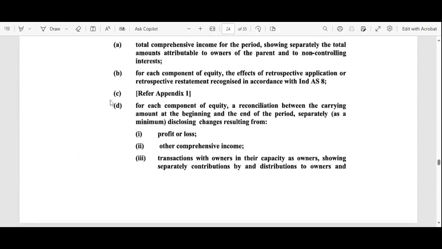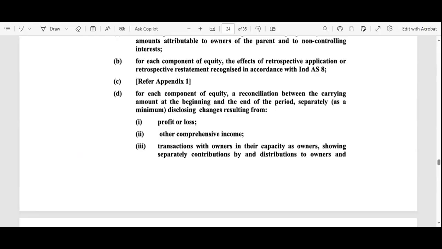For each component of the equity, the effects of retrospective application or retrospective restatement recognized in accordance with Indian AS 8. In accounting standard 8, we will study the standard in the upcoming sessions. That means whatever the situations of the equity, whether the equity of the shareholder increases in the organization or company, or decreases, we are going to understand. That entry, we can say the income or the reserve, or a further investment of the owner. All these entries should be there in the financial statement.